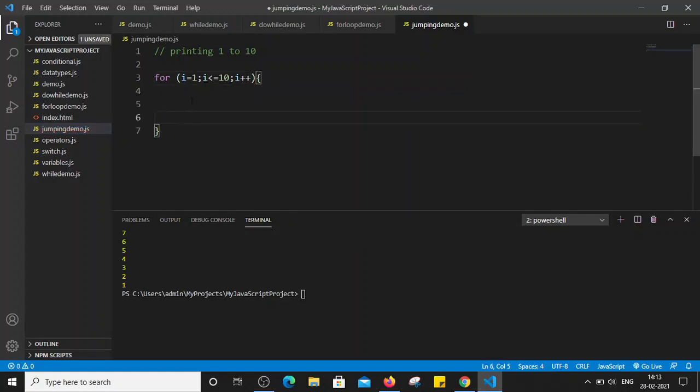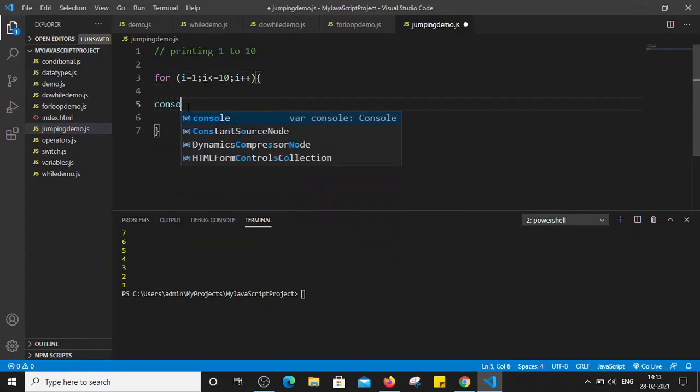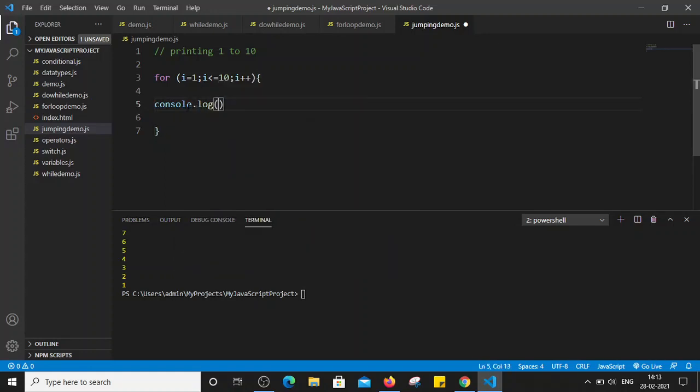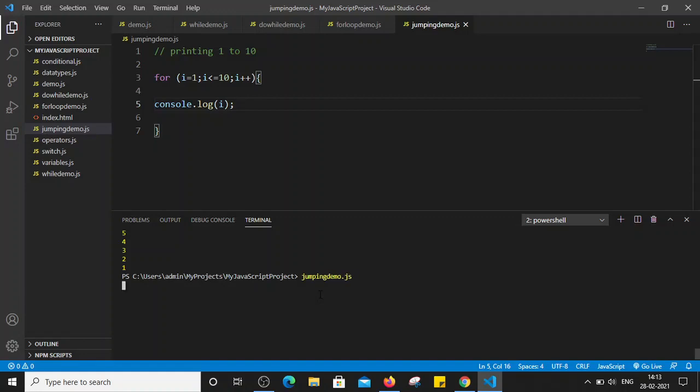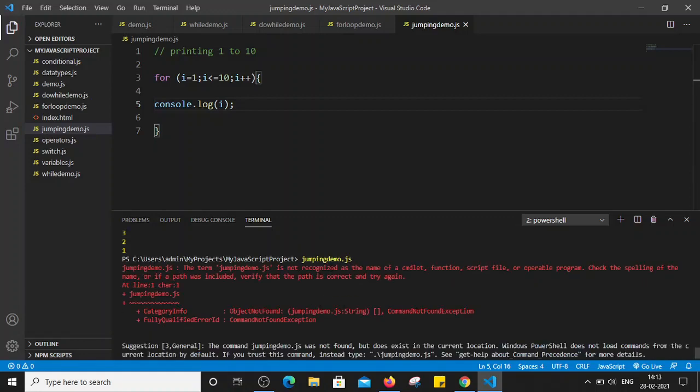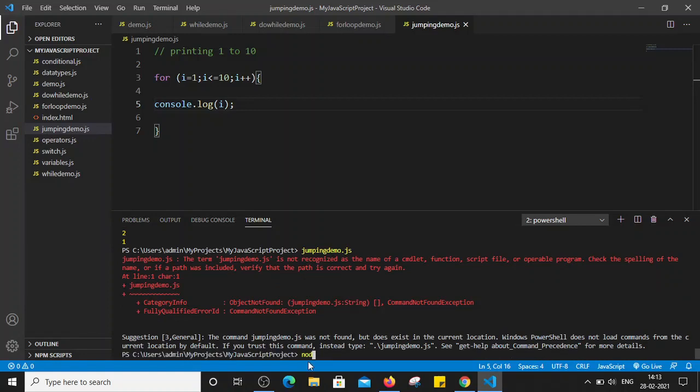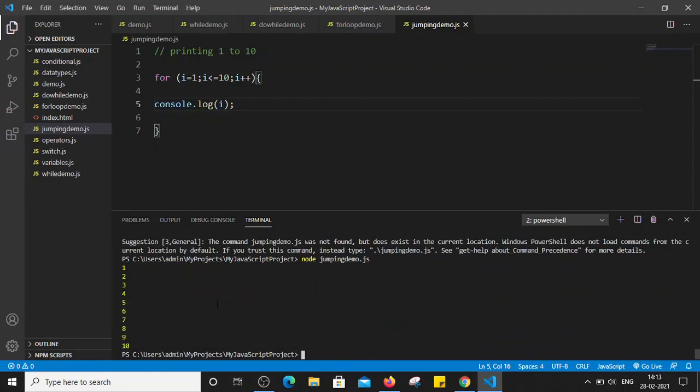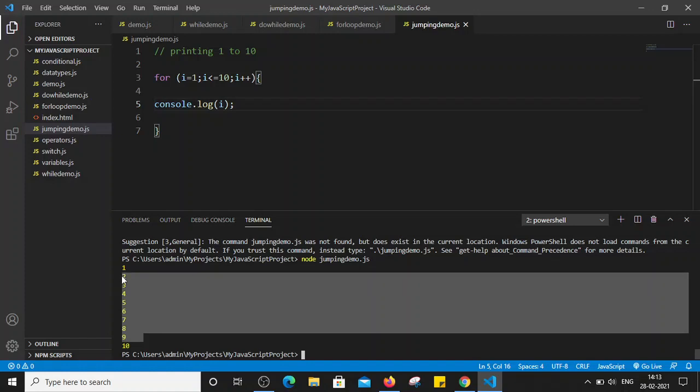Within curly brackets I can simply print console.log(i); semicolon, saving the file. Let's run this file one time. Sorry, we have not used the node keyword, so the syntax is node jumping demo.js. Right, so it printed the values from 1 to 10. So this loop is printing my values from 1 to 10.